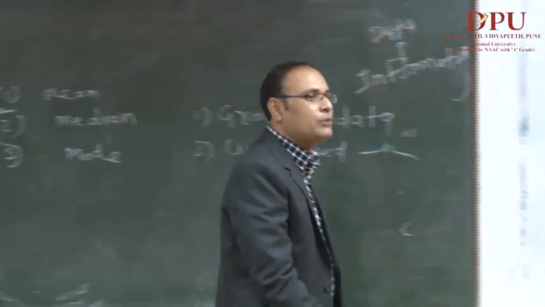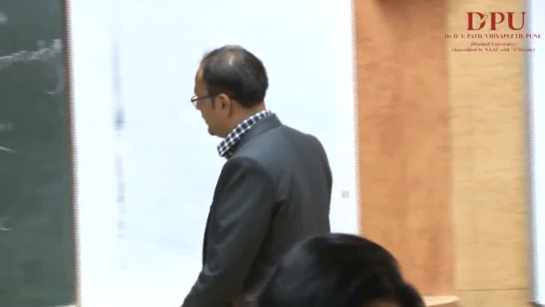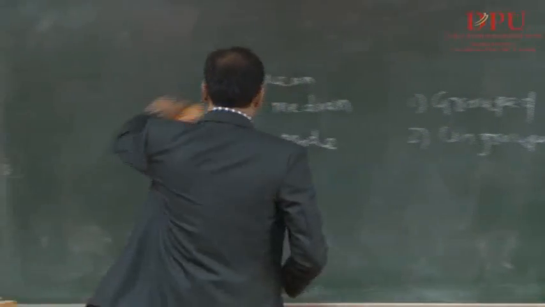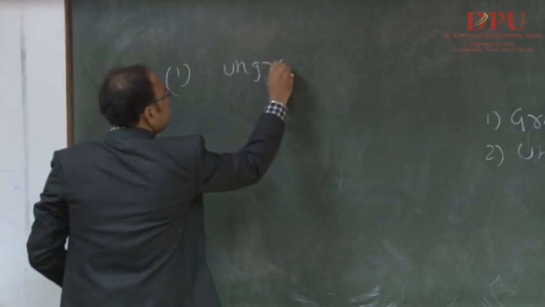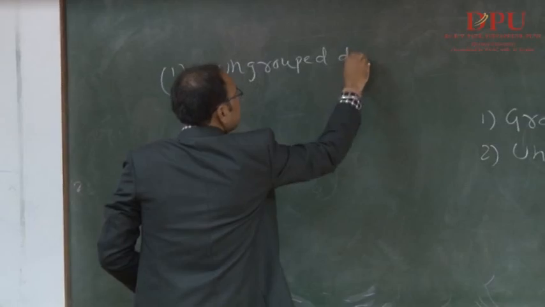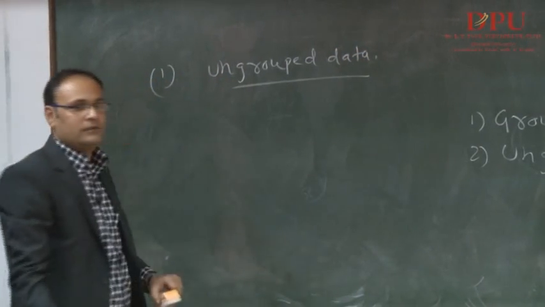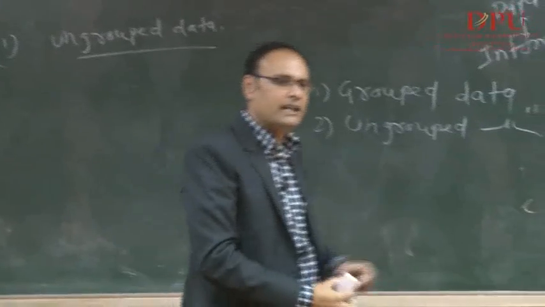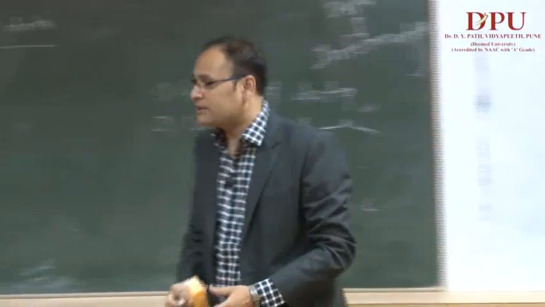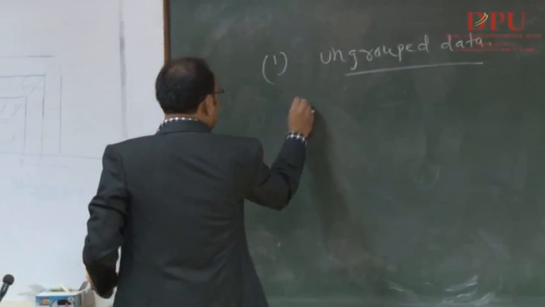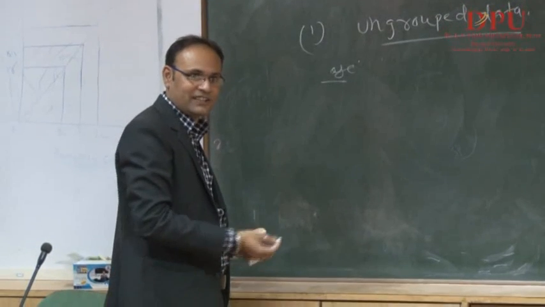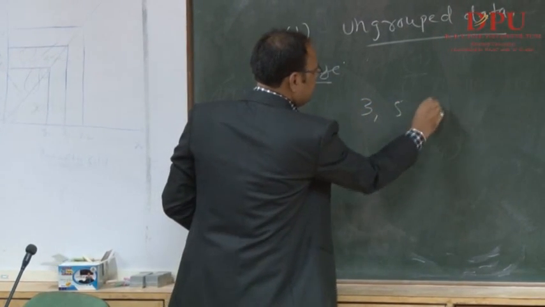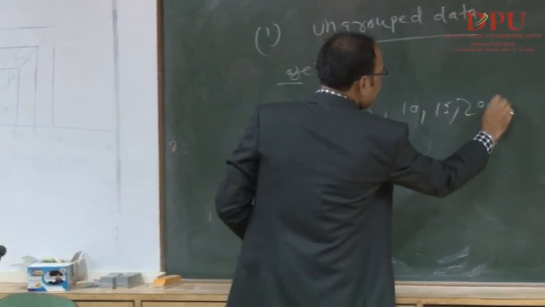Mean, median, mode can be applicable for any kind of data. Let's understand what grouped data is and what ungrouped data is. First I'll take ungrouped data, for which we are going to calculate a mean. Ungrouped data means data which can be given randomly. For example, I could have ages. Suppose there are 10 guys, each with an age. So suppose 3, 5, 10, 15, 20, 25.